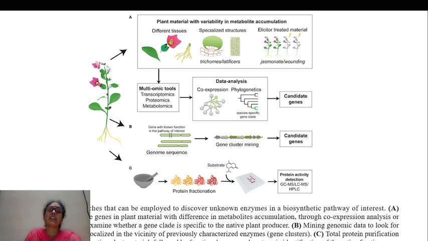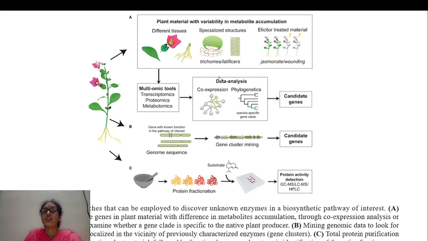So in agriculture technology, as I said before about the microbial community, here it is the plant community. Here we have to select one taxonomy of the plant, one family of the plant. From this family, we have to take the plant material with variability in metabolite accumulation. For example, leaf and flower, root and tissue, epithelial tissue, and also different parts of the material. So this is the one tissue.